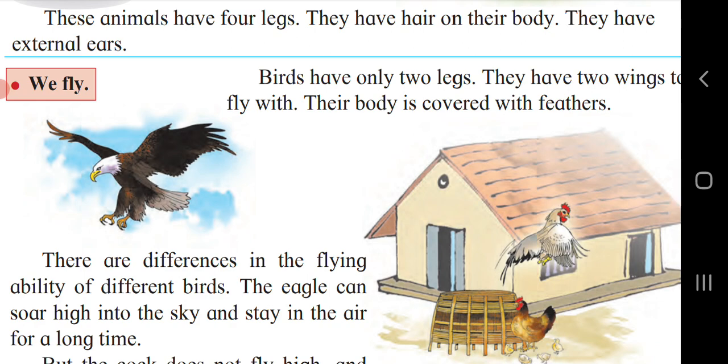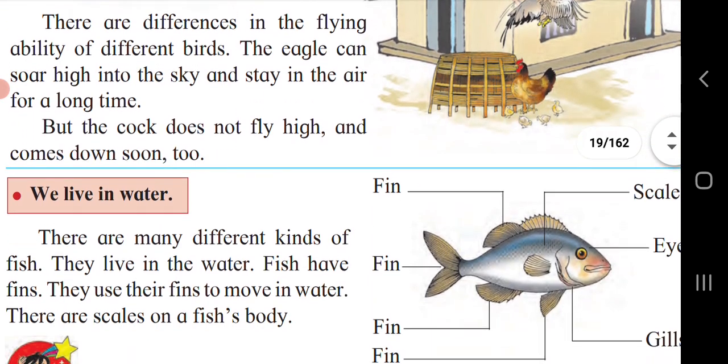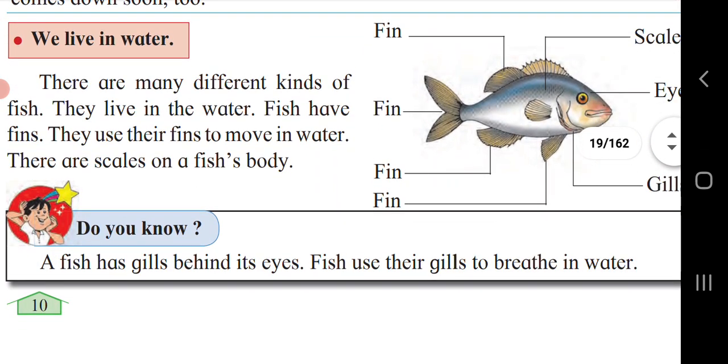Hen looks like a bird but it is not a bird. And like other birds, the hen cannot fly high. We live in water. The animals staying in water have scales on the body, gills for breathing and fins for swimming, like fish.